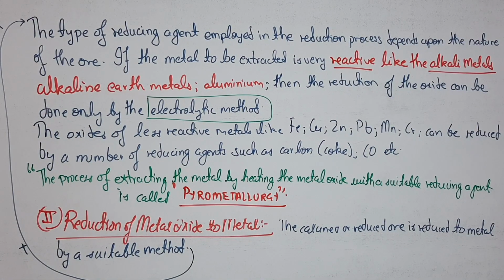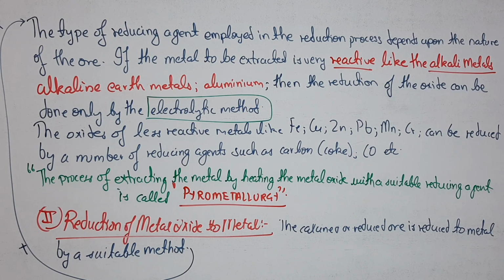So in the second step, that means the reduction of metal oxide to metal, you have to keep in mind two important things again. First, if you want to reduce a metallic oxide to a metal and that metal is very reactive in nature, like alkali metals, which cover lithium, sodium, potassium, or the alkaline earth metals, which include beryllium, magnesium and aluminium, then the reduction of their oxides can only be done by the electrolytic method.